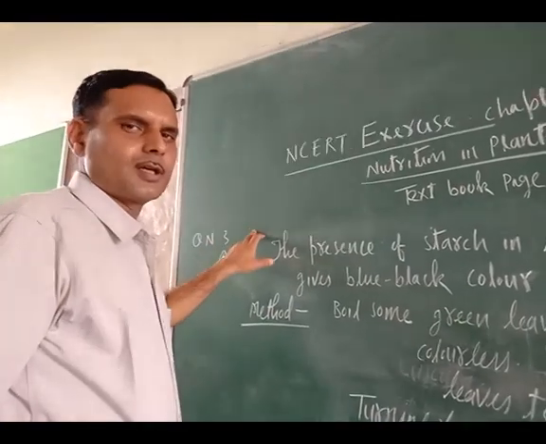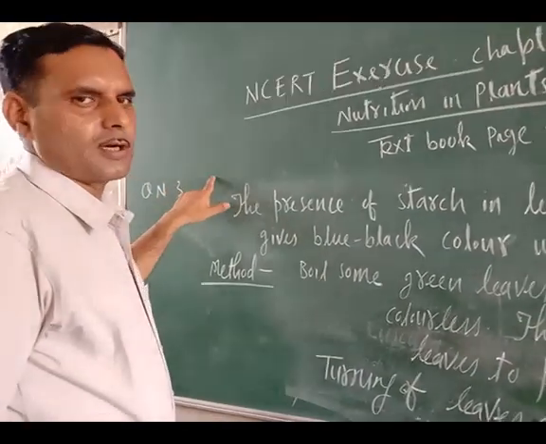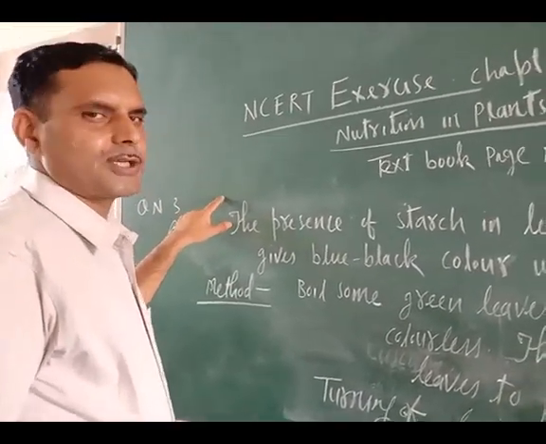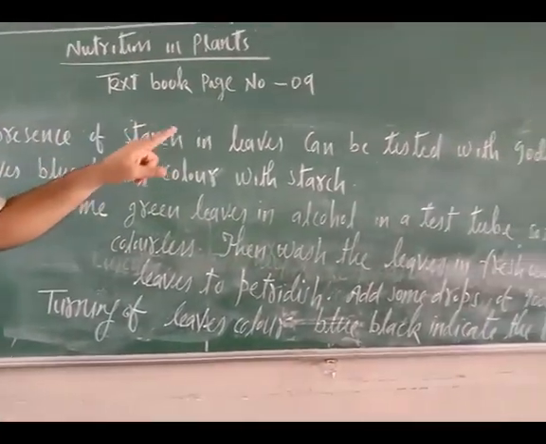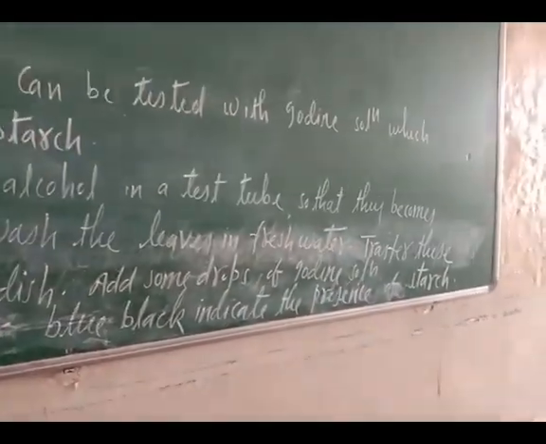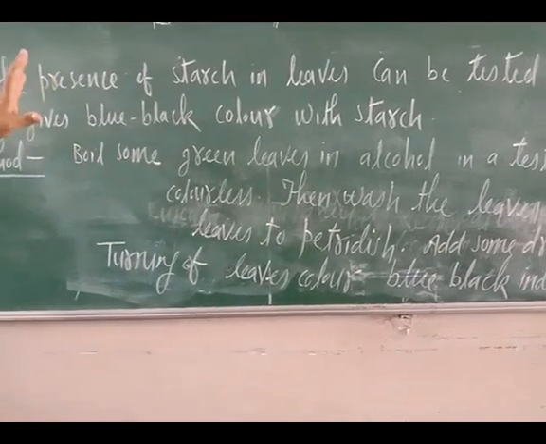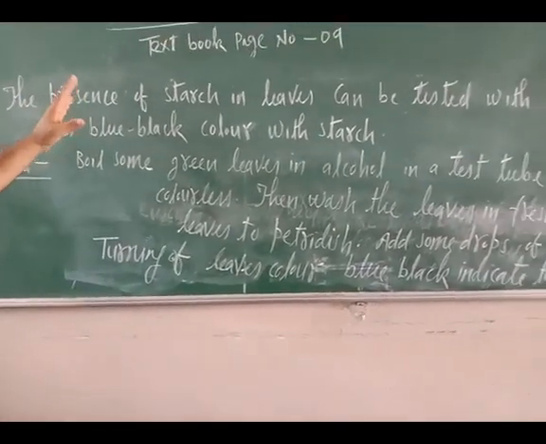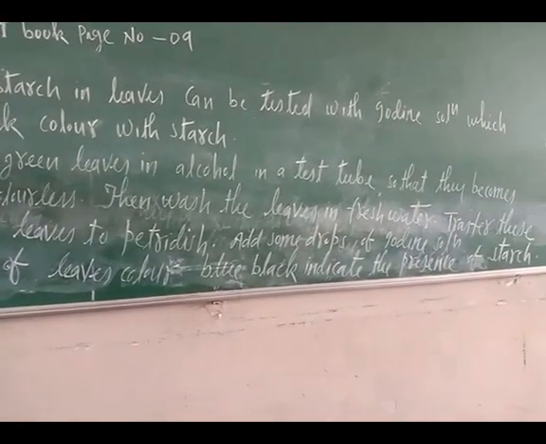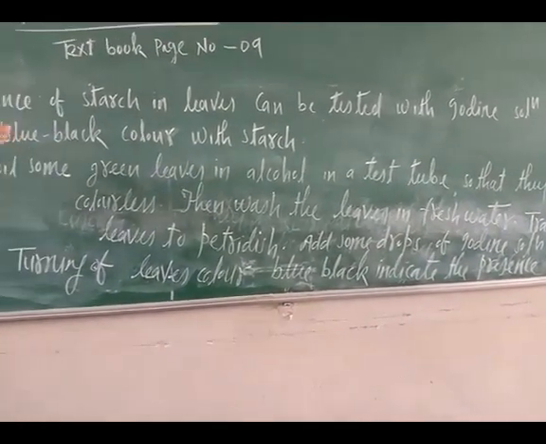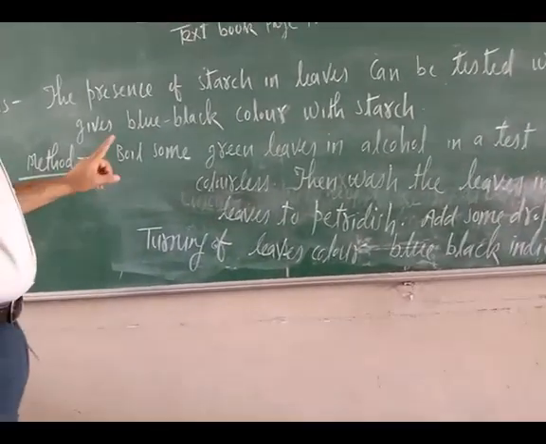Now question number 3. How will you test the presence of starch in green leaves? The presence of starch in leaves can be tested with iodine solution, which gives a blue-black color with starch. To conduct this experiment, you require some green leaves, iodine solution and a petri dish. Now the method is like this.